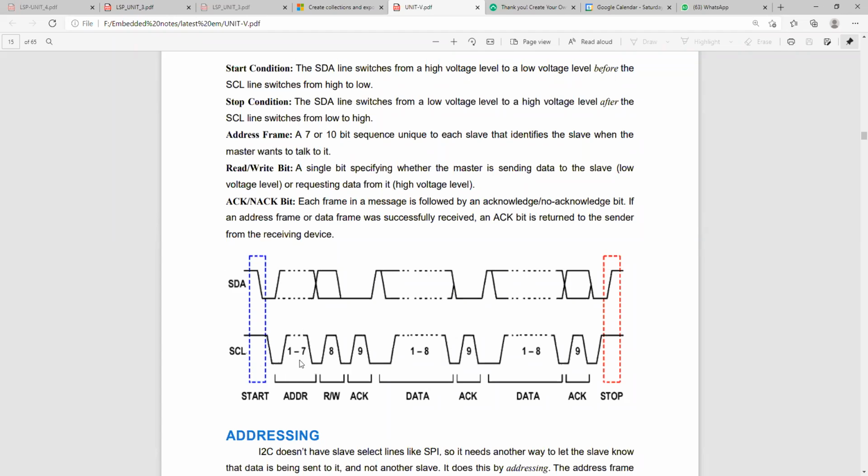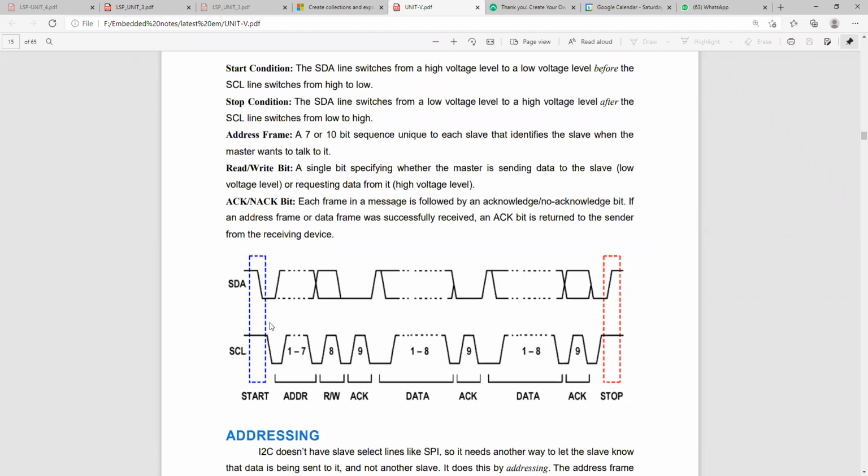How big is the address frame? The address frame may be a 7 to 10 bit sequence. It is unique to each slave and identifies the slave when the master wants to talk to it.